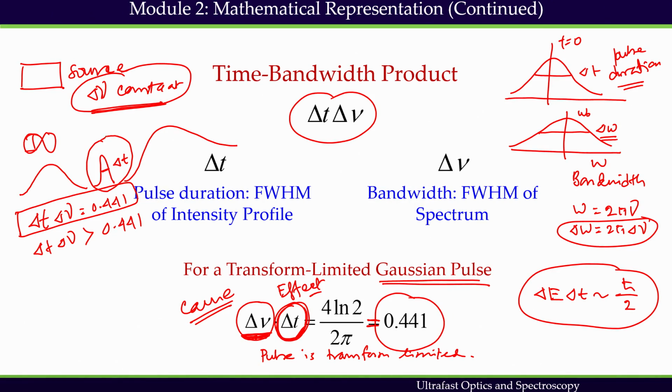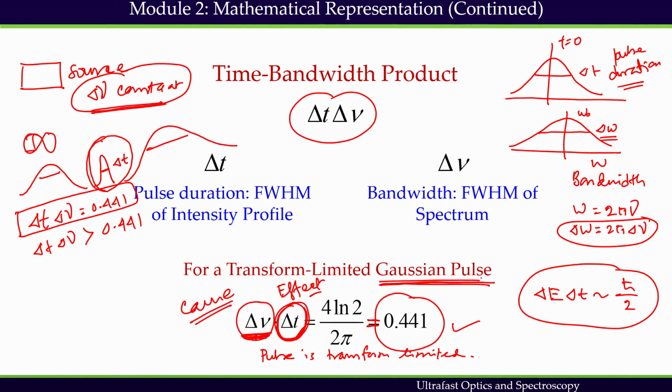If I do not get the shortest pulse, then the pulse duration will always be longer, and that's the consequence of this time bandwidth product. But the question may come whether we always need to use a Gaussian pulse to represent the intensity profile, because this equation is valid only for a Gaussian pulse.